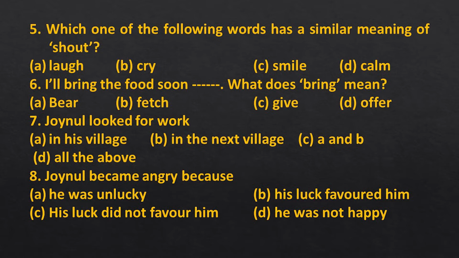Dear students, I think you are thinking the answers. Let's wait. I will show you all the answers. Number 8, Joinul became angry because he was unlucky. His luck favored him. His luck did not favor him. And D number, he was not happy.